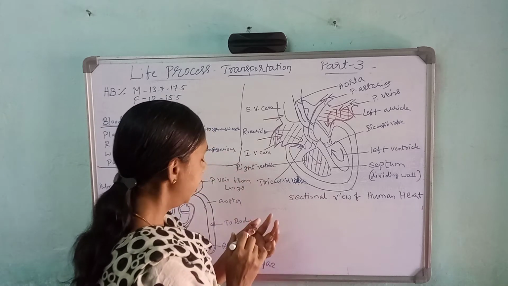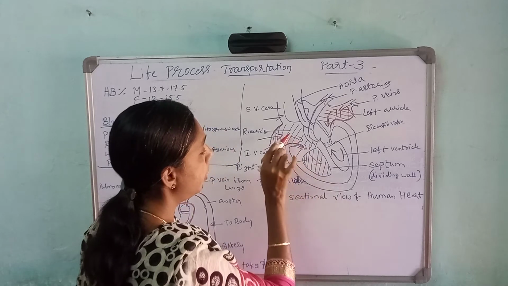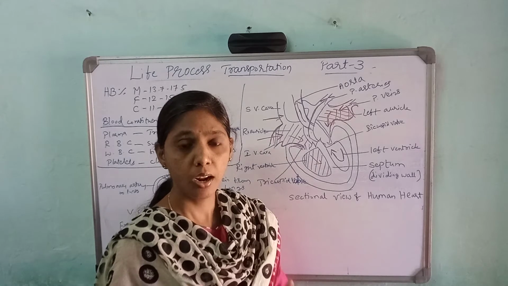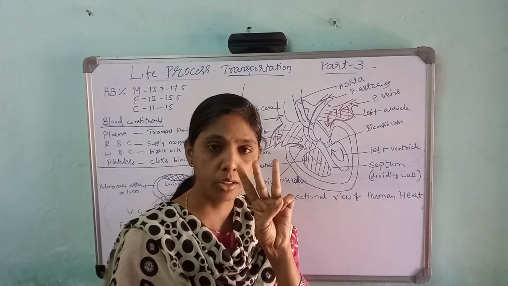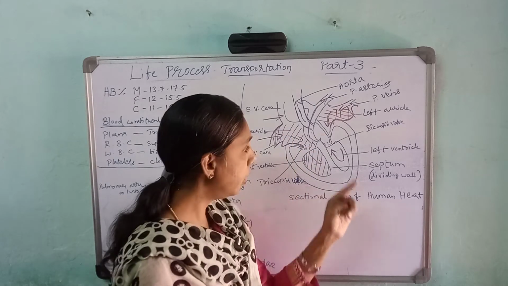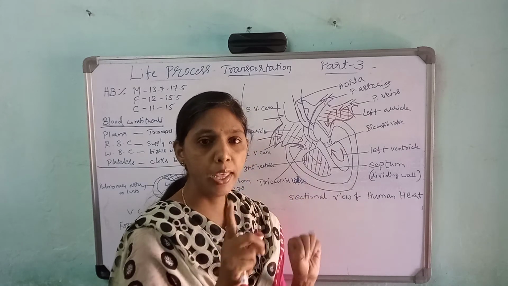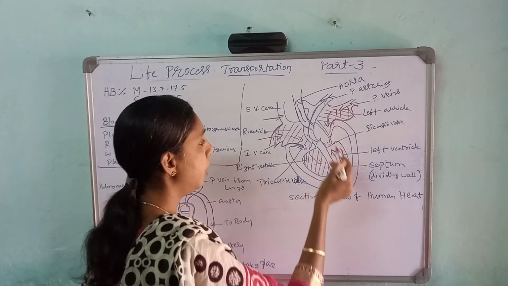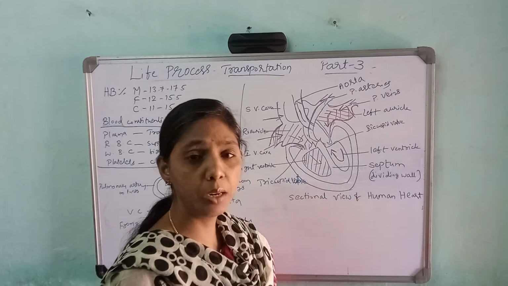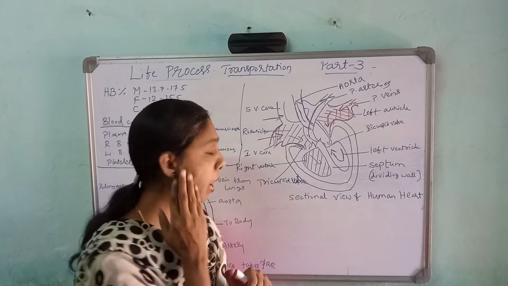Then comes the next one. Here there is the tricuspid valve. Which valve is there in between the auricle and the ventricle? In between the right auricle and the right ventricle, there is a tricuspid valve. Three valves are there. And in between the left auricle and the left ventricle, there is a bicuspid valve. What is the function of the tricuspid and bicuspid valve? It prevents the backward flow of the blood.